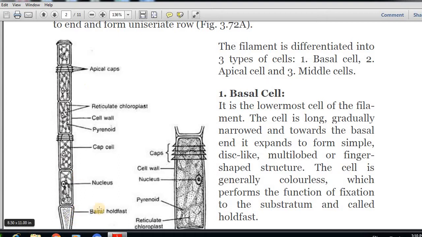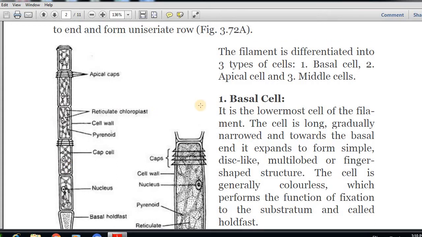In the basal part, you can see the basal holdfast, which is responsible for the attachment of the filament or plant body to any substratum. Between these two parts, the apical part and basal holdfast, you can see the middle cells, which are arranged one above each other to form a long filament.